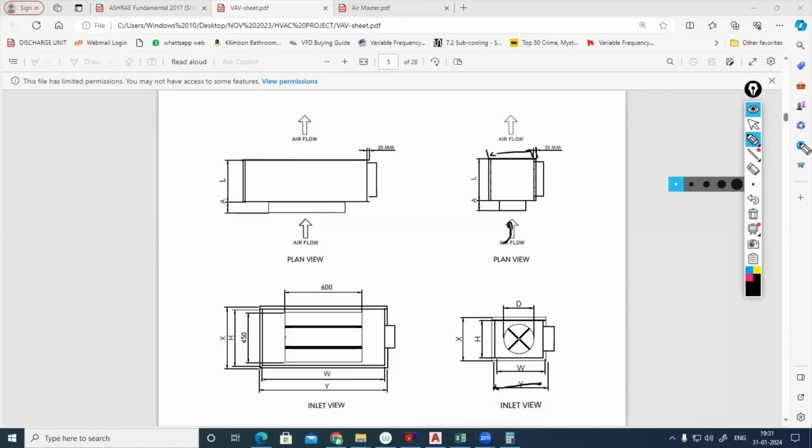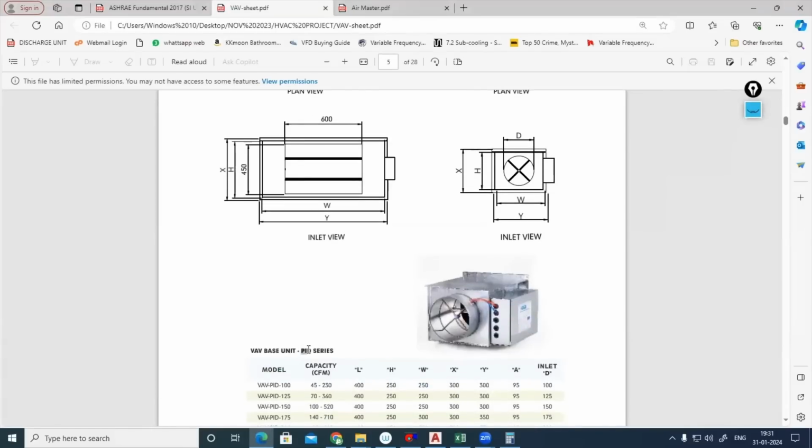Correct. So the branch that is going there will be proposing a VAV there. VAV, we might be using a bypass type of VAV, or we might be using a pressure independent type VAV. What VAV it is? This is PID VAV only, pressure independent type. Correct. Yeah, that's why. So whenever the different spaces are working with the different working time and temperature settings, we have to go for VAV. VAV is an equipment. So from the VAV, we will be having a thermostat. Accordingly, only we'll be adjusting it. So if the flow rate is not required, the VAV damper actuator will close the airflow rate. Whenever you required it, you can open it. Accordingly, with respect to the temperature changes, the rate of flow of airflow through the duct branches will vary as well.